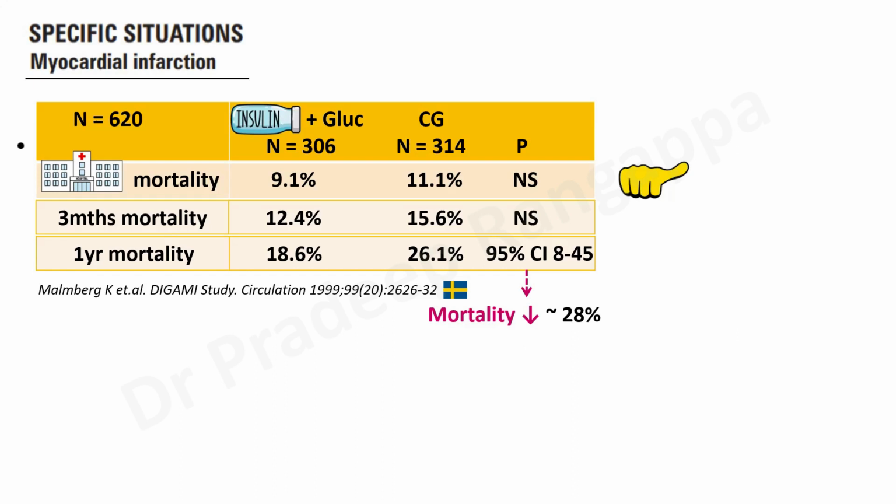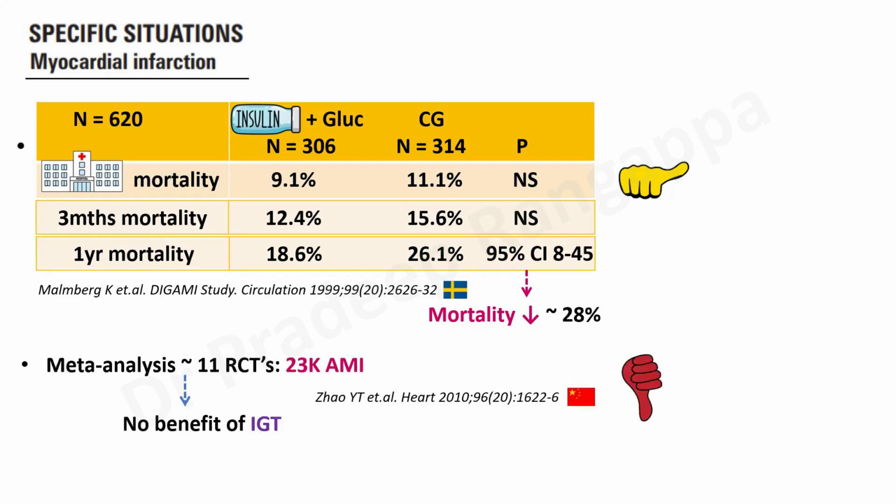After which, maybe my intensive care friends, the old timers, if you recall, this practice was followed at earlier times following MI, there was increasing usage of insulin with dextrose. But subsequently, there was a meta-analysis with 11 randomized controlled trials with 23,000 MI patients which showed there is no benefit of intensive glucose therapy in MI patients. So basically what we can understand is in MI patients, intensive glycemic therapy is of no relevance. So we can still adopt our general ICU policy of 140 to 180, which appears reasonable.